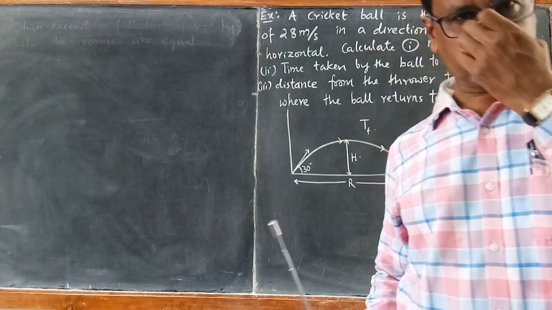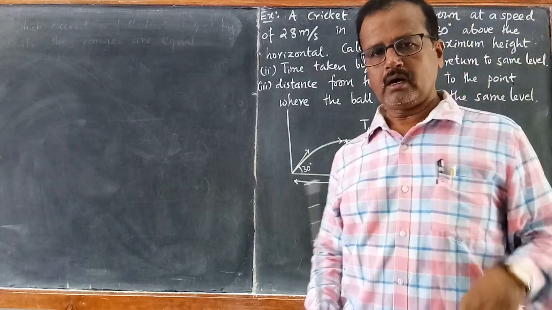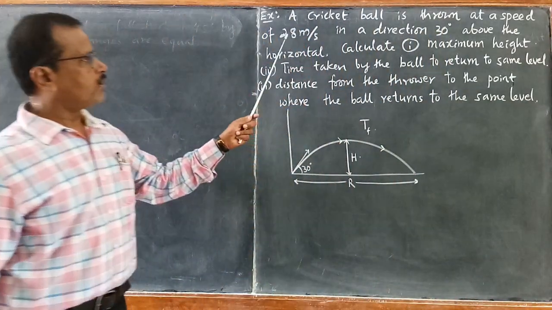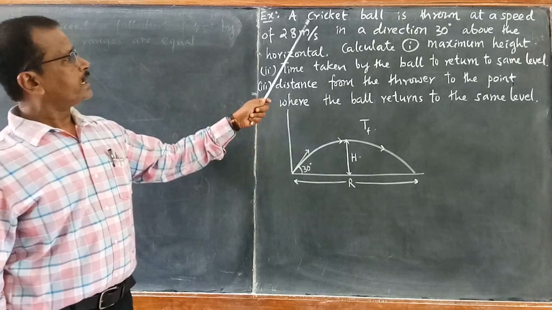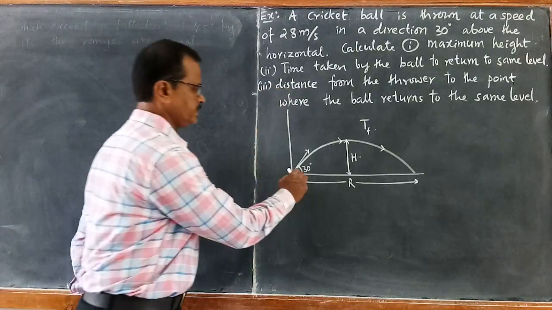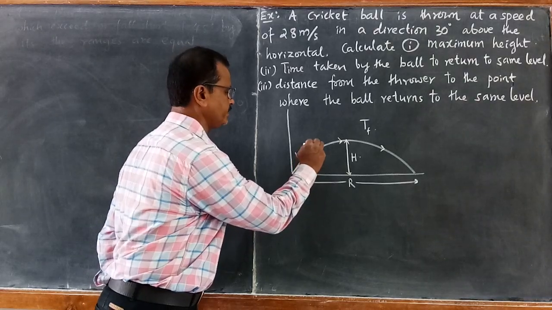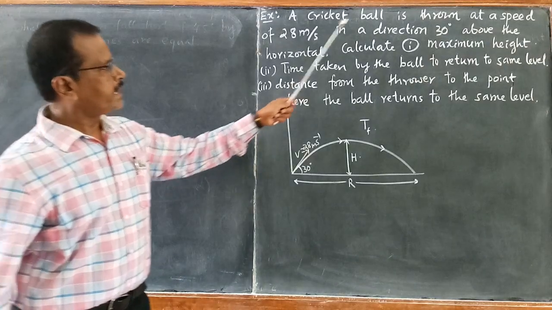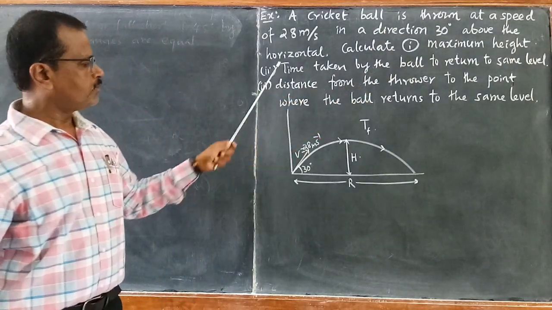Okay, now let us solve one simple problem of calculating maximum height and range. Look at this example. A cricket ball is thrown at a speed of 28 meter per second, in a direction 30 degree above the horizontal.